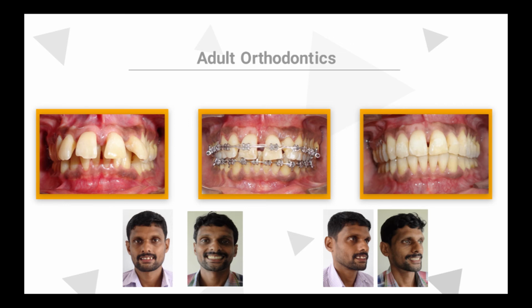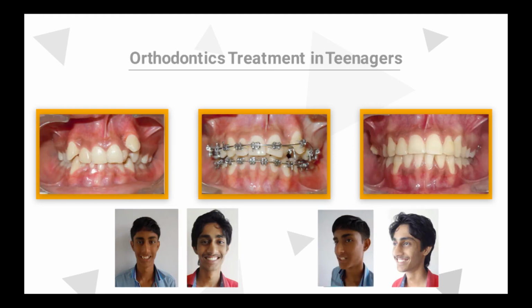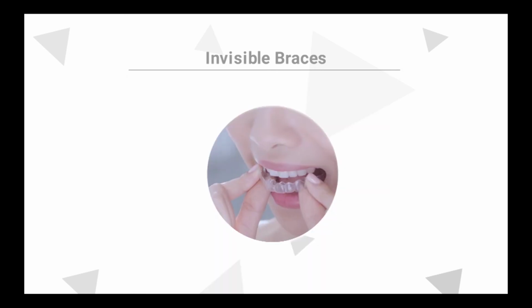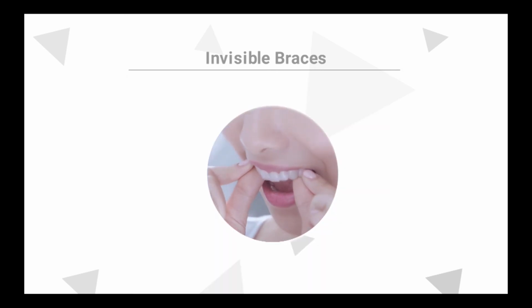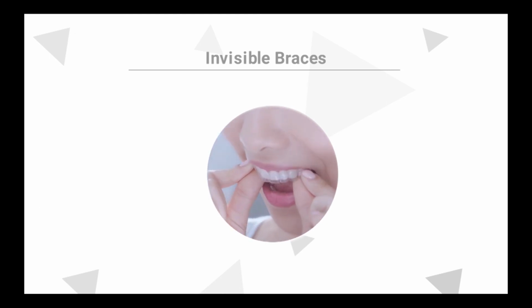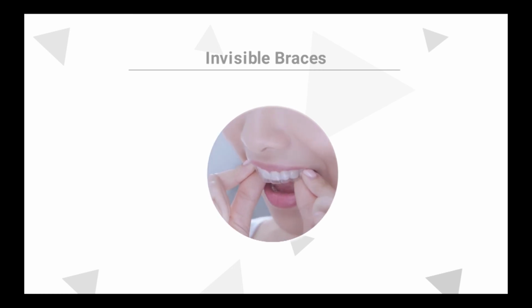You can see the final outcome in this couple of slides after correcting the malalignment and spacing of teeth via orthodontic braces treatment. Invisible braces. If you don't like metal braces on your teeth, then clear aligner is the new innovation in the field of dentistry. As you can see in this slide, it is not visible, that's why it is more appealing aesthetically and provides the similar results like braces and can be done in any age group.